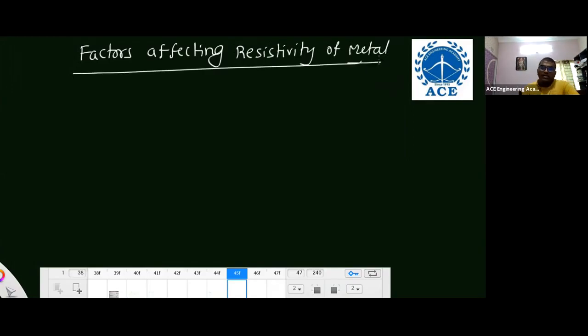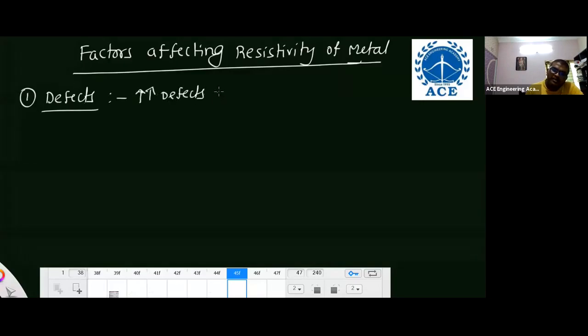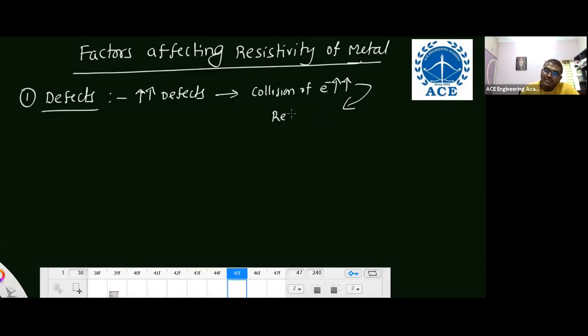Go through that. Now, factors affecting resistivity of metal. There are different factors. One is defects. With increasing defects, collision of electrons increases, and due to that, resistivity increases.